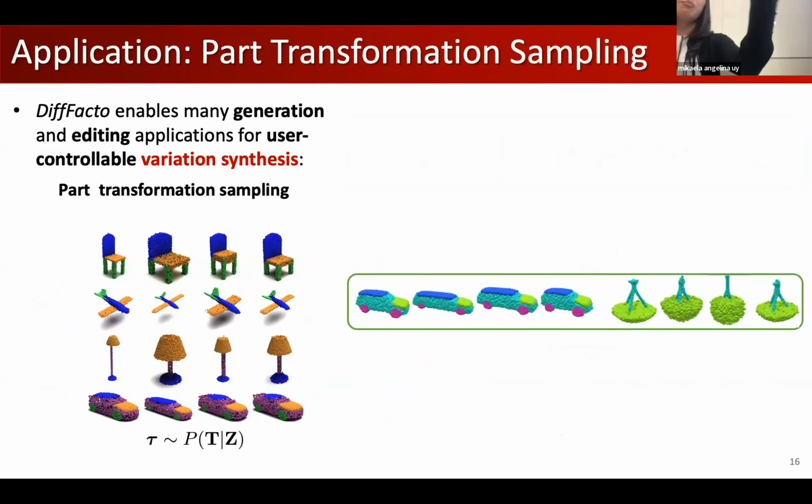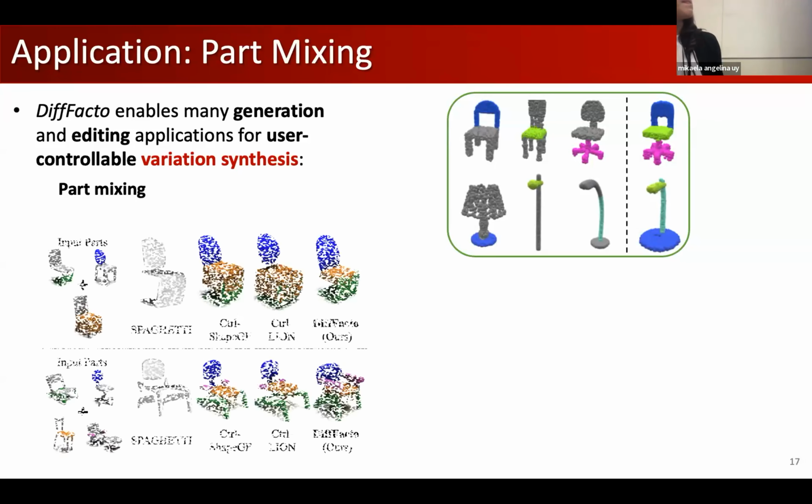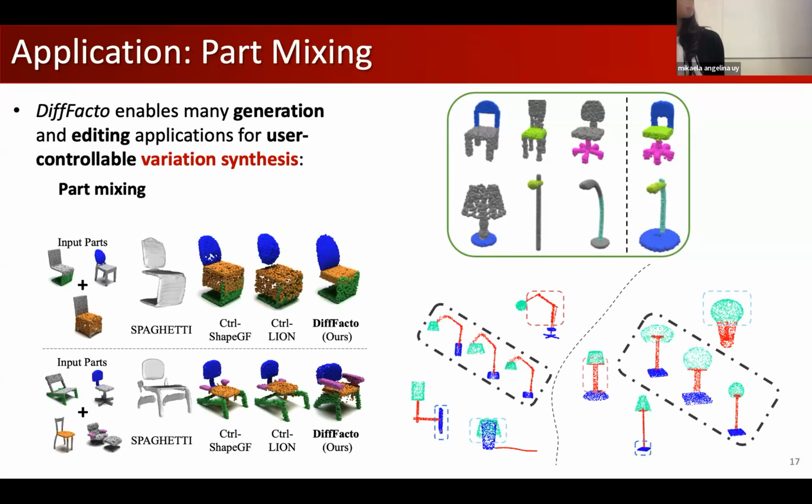Another application is transformation sampling. By fixing the part styles, we can resample different transformations that will create variations of the shape, as shown here. Then we also have part level mixing, taking one part from each shape and stitching them together to create a coherent shape. We can compare with existing works such as Amir Spaghetti, or a modified version of ShapeGF and Lion, and show that because we are modeling the joint distribution of parts and transformations, we are able to output a coherent shape that is connected.